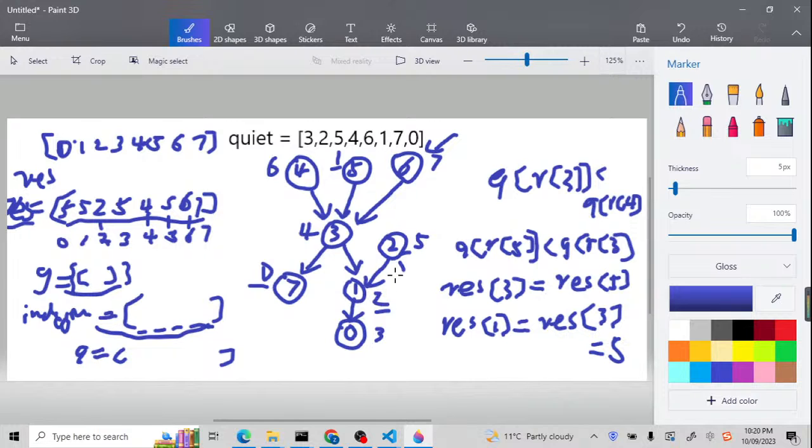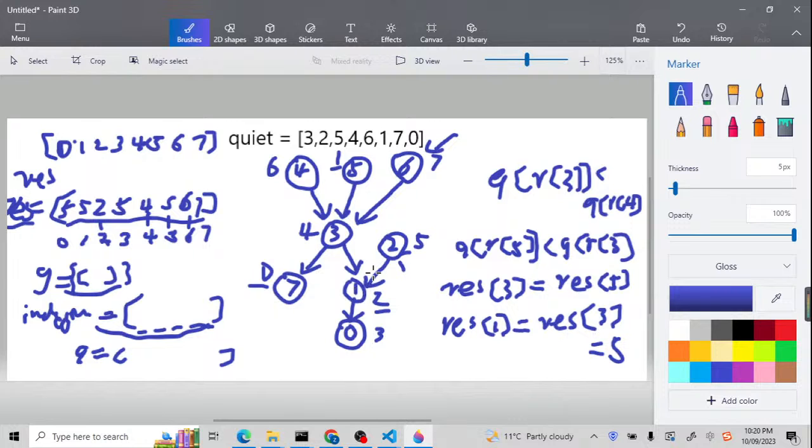Why? Because we need to find a smaller required value, because this 5 is bigger. We don't need to do that. Now let's go back to another branch, so for this 3. But for our function, for the q, we've already popped out this node 2. After that, we're gonna append this node 1